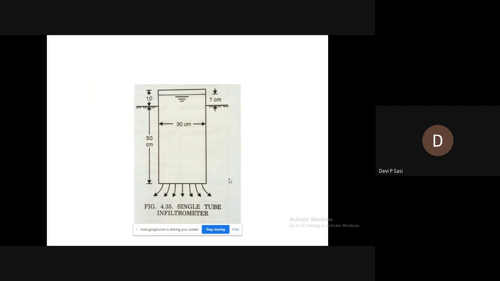So in both cases, first we are fixing a level, and the water which must be added to maintain a constant level gives the infiltration rate. If the first level is H1 and the second level is H2, by finding the difference we know that H2 minus H1 is the infiltration capacity of the soil. That is about infiltration.